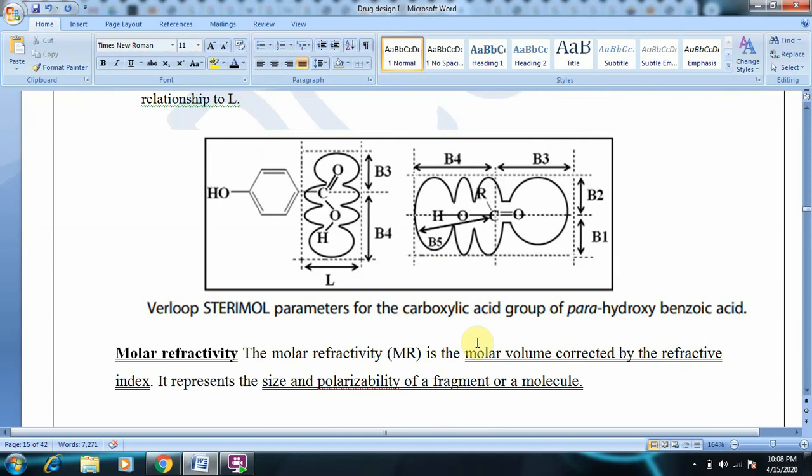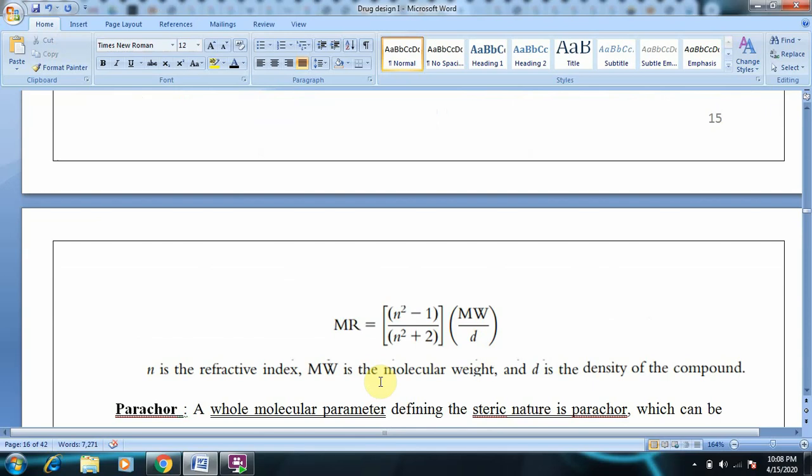The molar refractivity is nothing but a molar volume corrected by refractive index. And what is the equation? Molar refractivity is equal to n square minus 1 by n square plus 2 into molecular weight divided by density. So n is the refractive index, Mw is the molar or molecular weight, and D is the density of the compound.